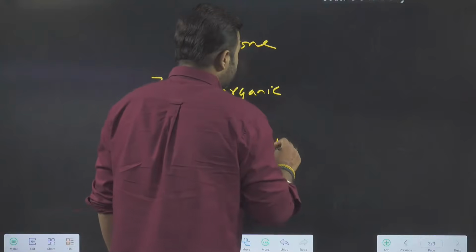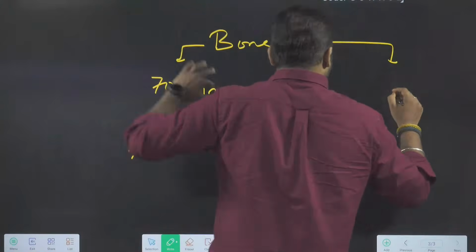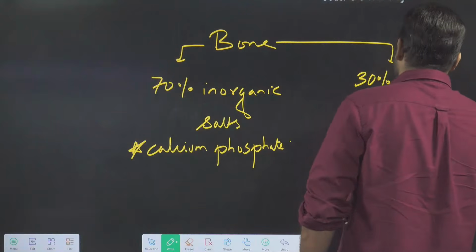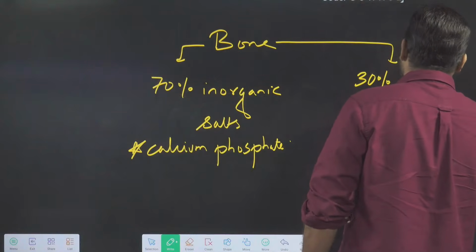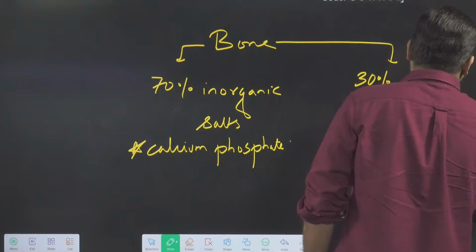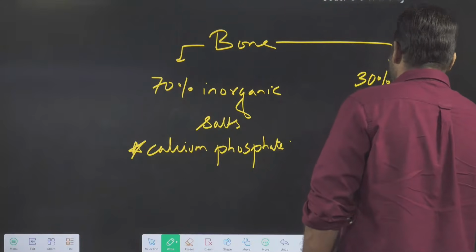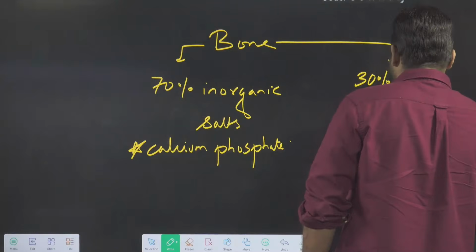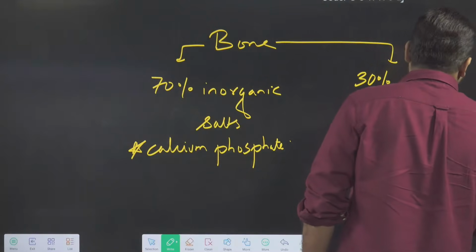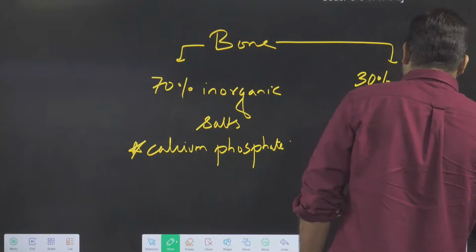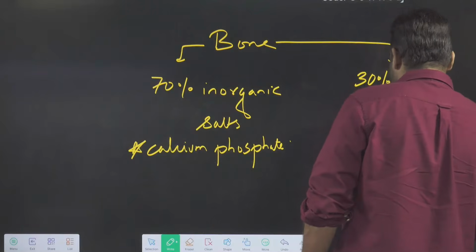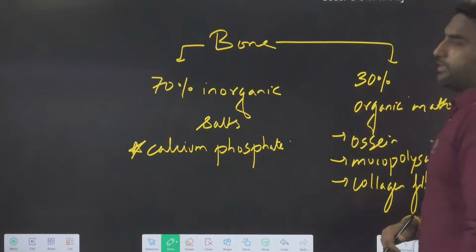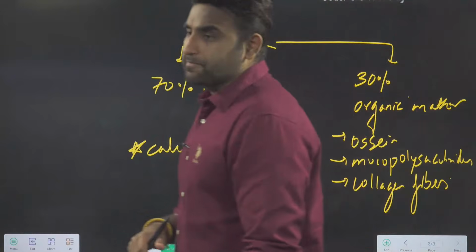Whereas 30 to 40% roughly is the organic matter, and in this organic matter there is the ossein matrix, and the other mucopolysaccharides are present. In this, collagen fiber is also there. So that makes your 30% organic content.